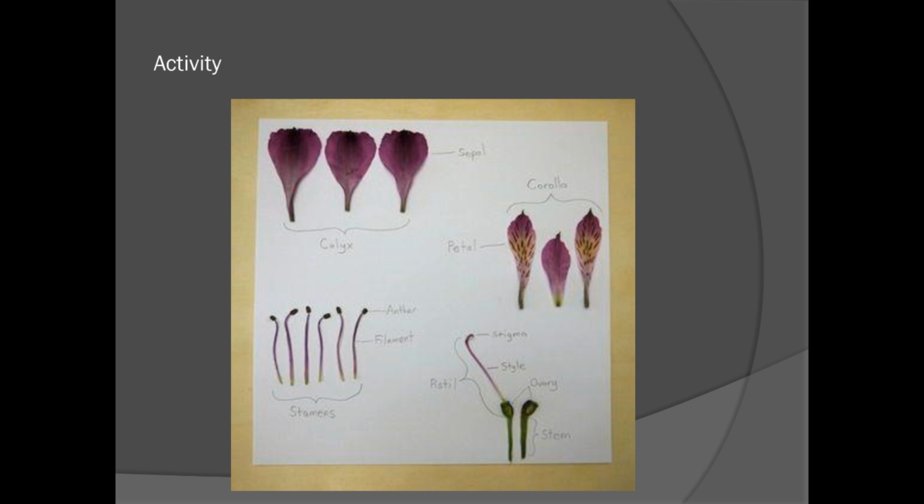Now, the last slide, this is an important activity. You can take any flower and try to name the parts. Here I have given the detailed parts of the flower. I have given sepals, petals, stamens, and then pistil. So like this, you can take any flower, separate it and understand by yourself which one is calyx, which one is corolla, that is sepal, petal, then anther, and then your ovary. Everything you can see in a flower.